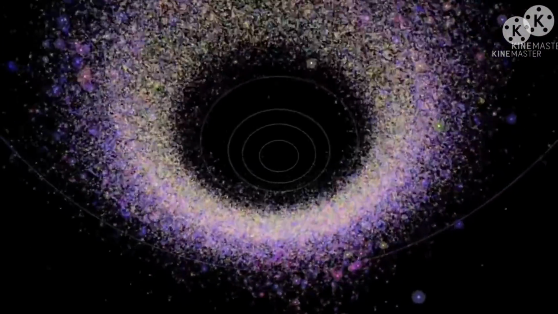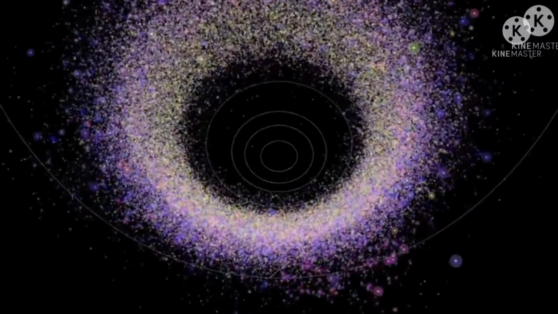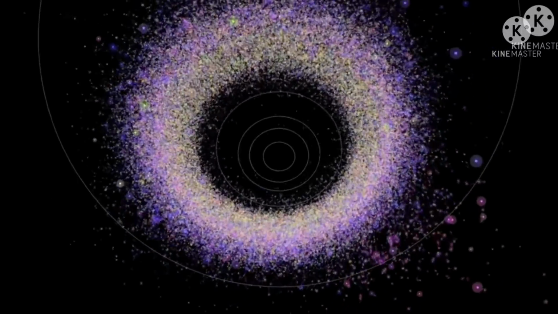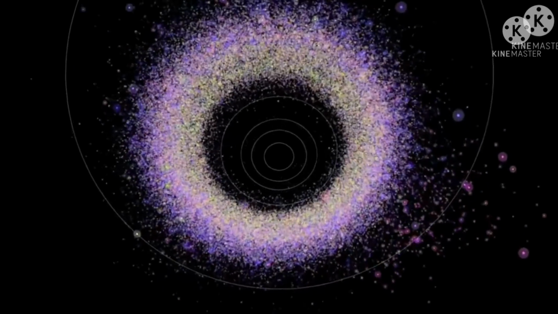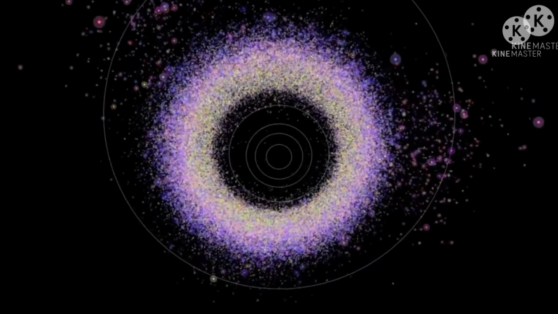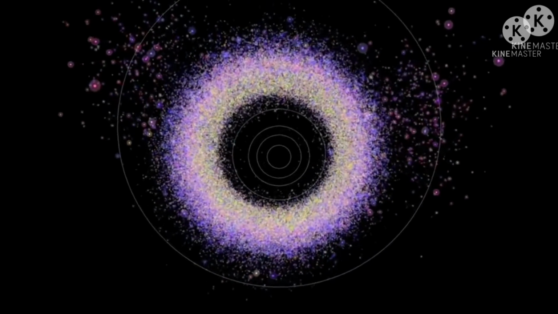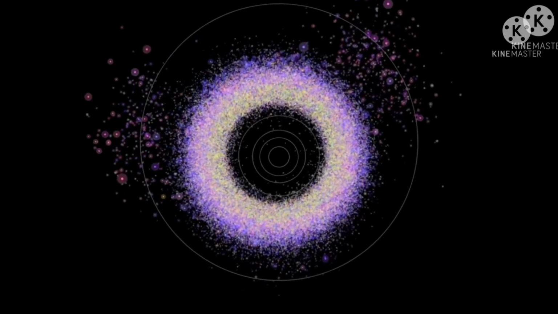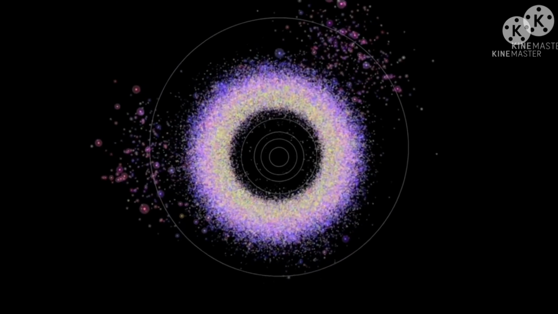They are made up of rocks and stones, and a small portion contains iron, nickel, and many other minerals. These asteroids can help our scientists to investigate the formation of the universe and the solar system.